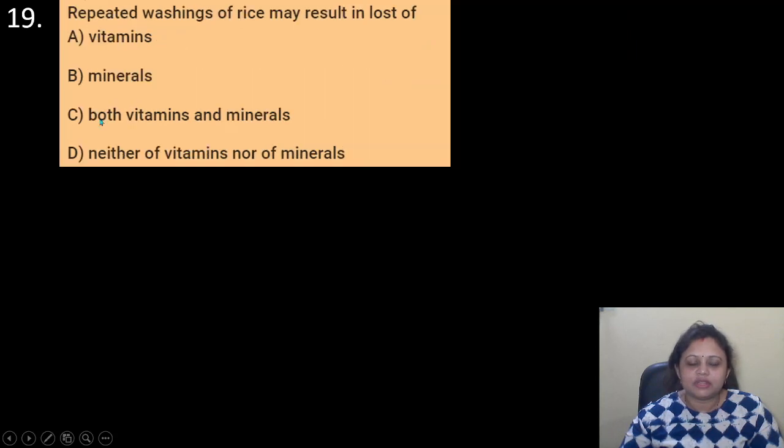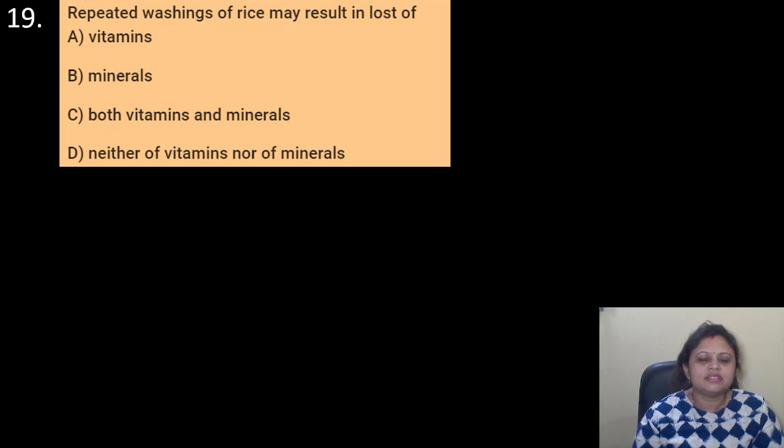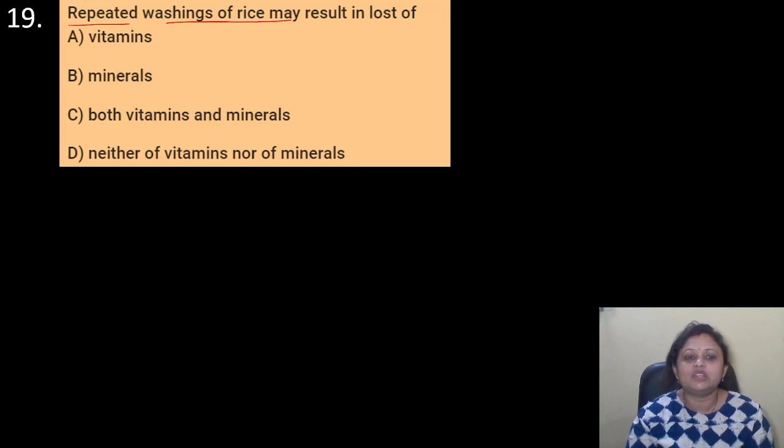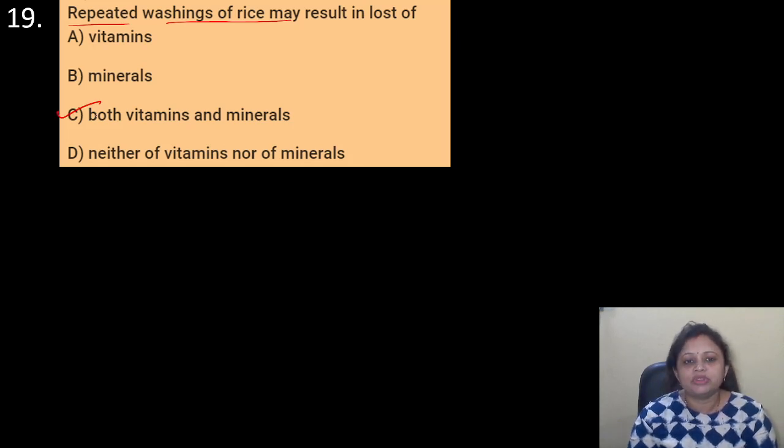Okay. Coming to the next question. Repeated washing of rice may result in loss of, options are A. Vitamins, B. Minerals, C. Both vitamins and minerals, D. Neither vitamins nor minerals. So, repeated washing of rice. When we wash rice repeatedly, what will happen? It causes the loss of both vitamins and minerals. Okay. So the correct answer is option C. For that we should not wash rice repeatedly. Once we can wash, right?